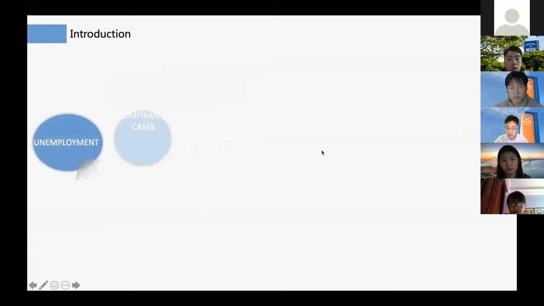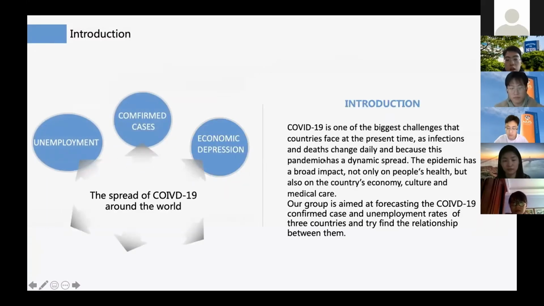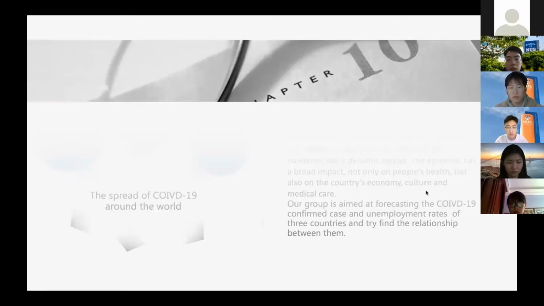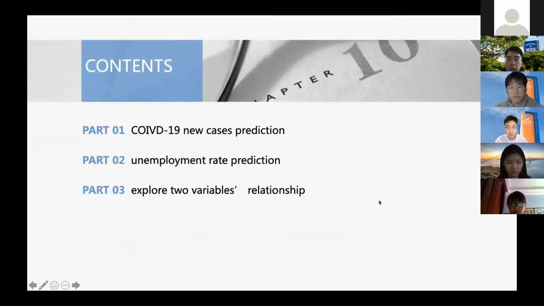Firstly, let me give a very brief introduction to this project. COVID-19 is one of the biggest challenges in human history, and it not only threatens our health, but also influences many other aspects of our life. For example, losing a job can easily destroy a family, especially in this pandemic. So, except for predicting new cases and the unemployment rate, we also want to explore if there is any relationship between COVID-19 new cases and unemployment rate through the given data. That's why we divided this project into 3 parts instead of 2.